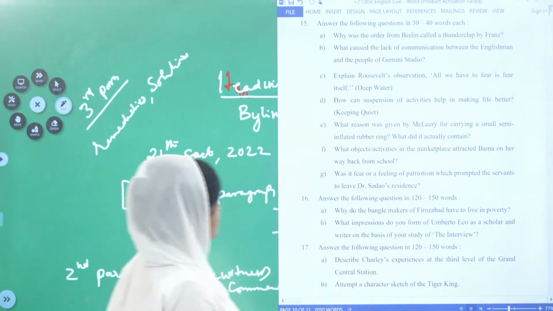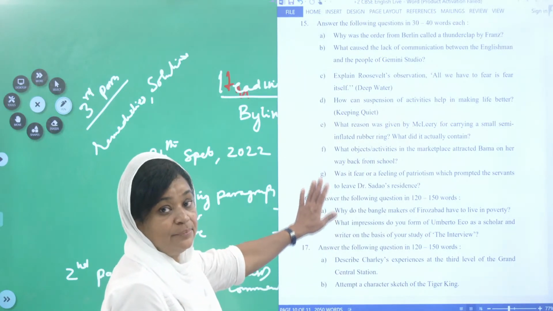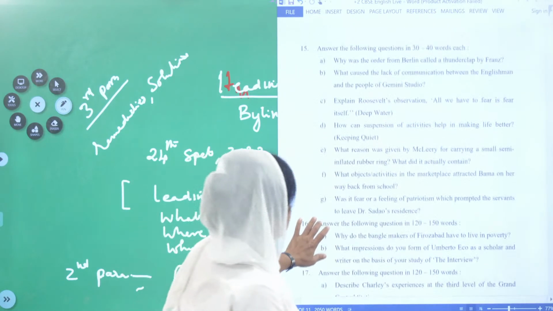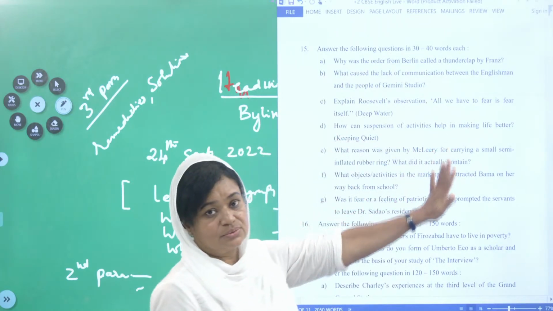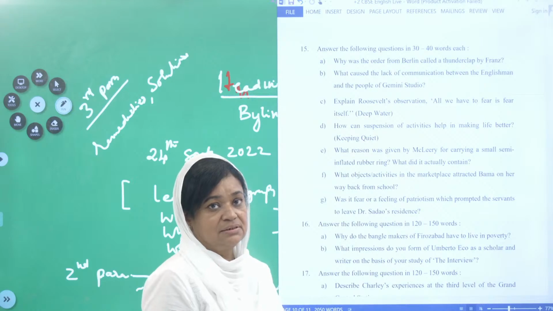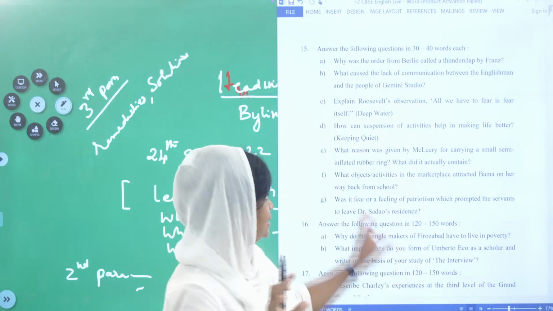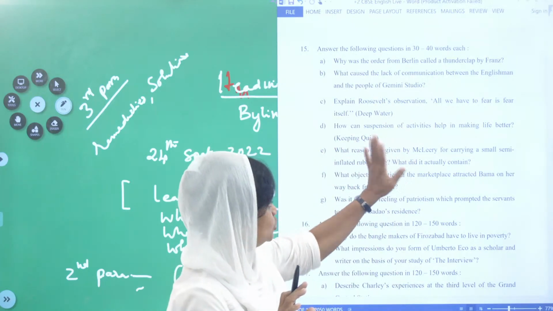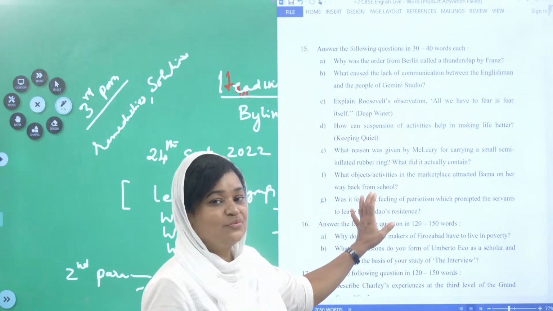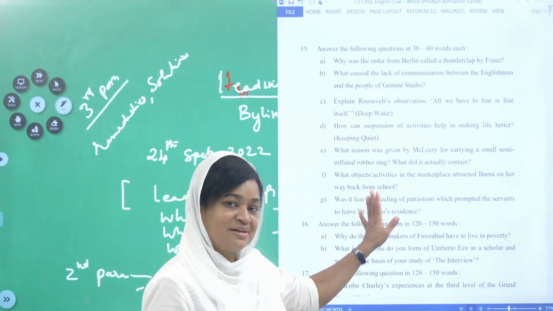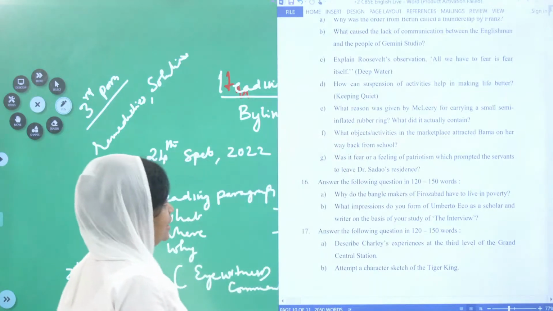Okay, explain Roosevelt's observation: all we have to fear is fear itself. It is from the lesson Deep Water. So this is a saying, and you have to just apply these quotings to the lesson, right? How will you face the fear? By fear itself.